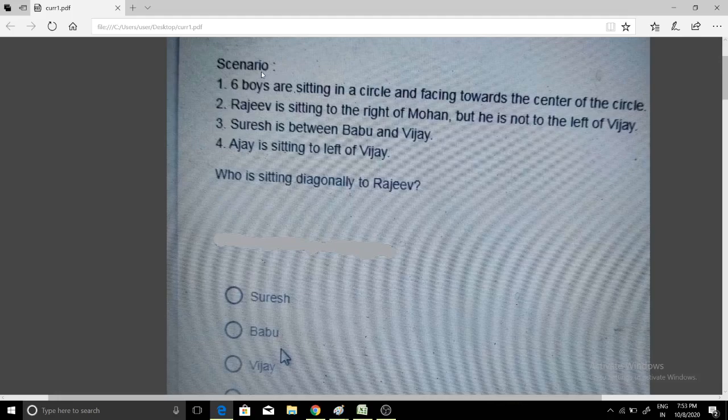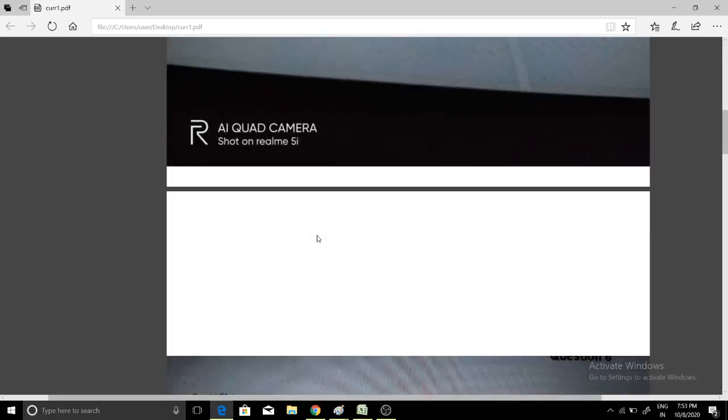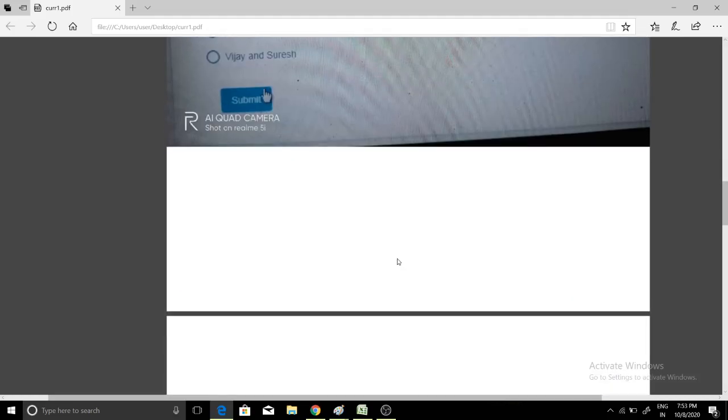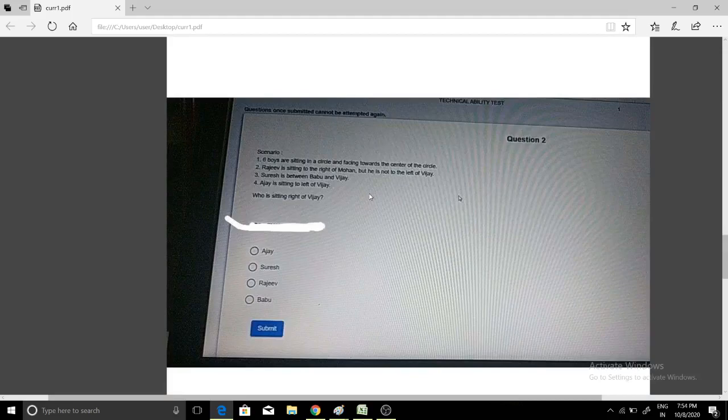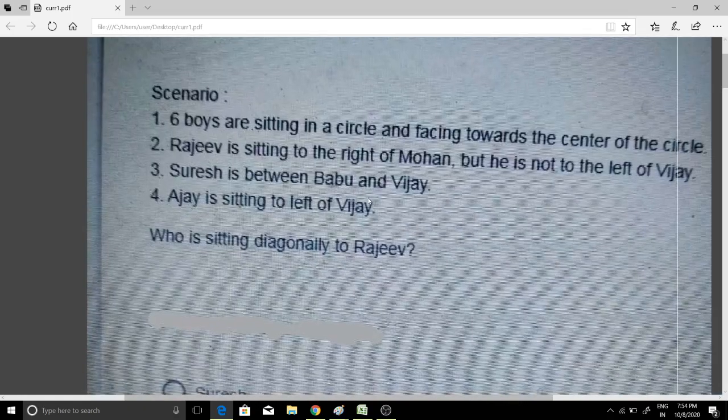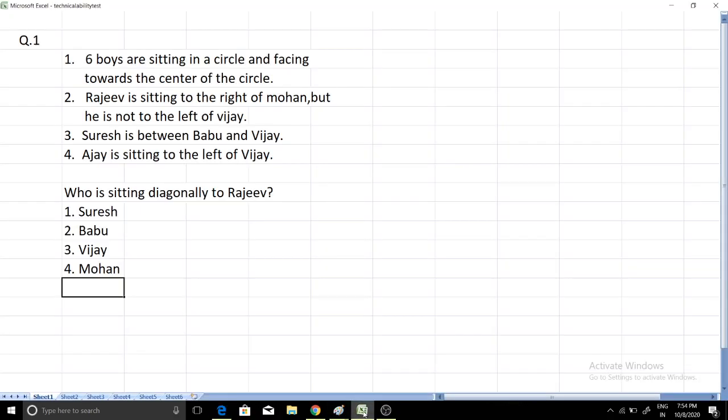So if you see the condition and scenario, the question is who is sitting diagonally to Rajiv. And in the second question, the question will be the same, only the condition has changed. If Rajiv is the starting point and the circle is traversed counterclockwise, which pair will come in the mid? And again, in the third question, the same condition is there, only the answer asked is different, that is who is sitting right of Vijay. So the first question is very important because it is related to three more questions. Understand? So we will discuss this question. If you want, you can pause the video and solve this question.